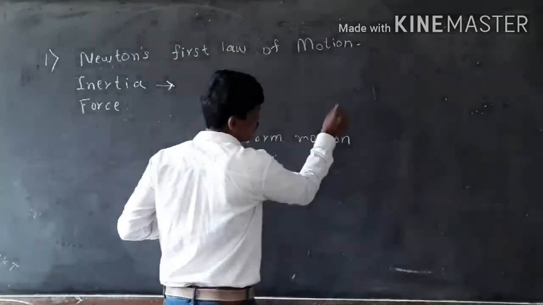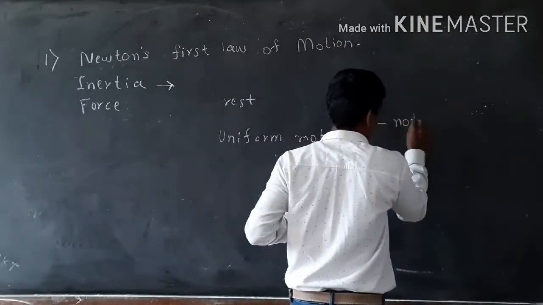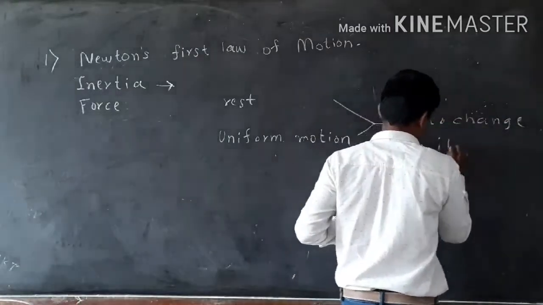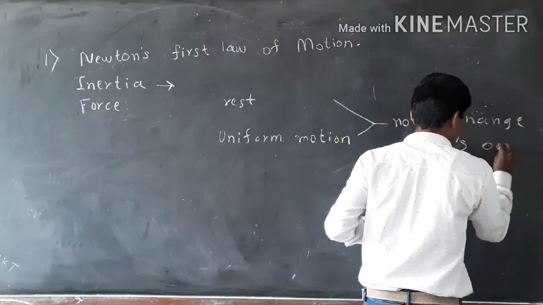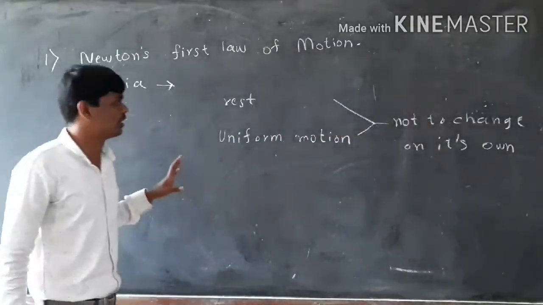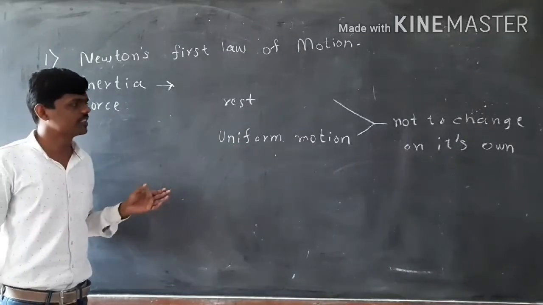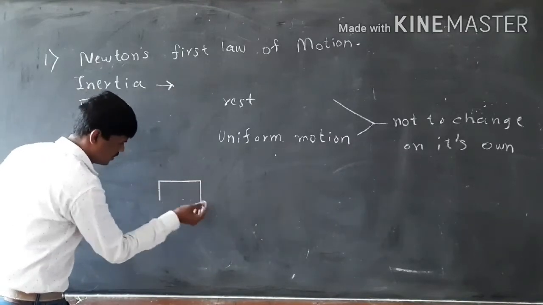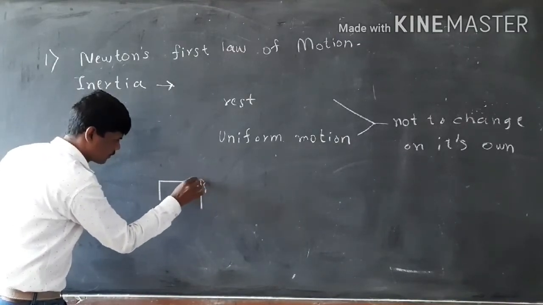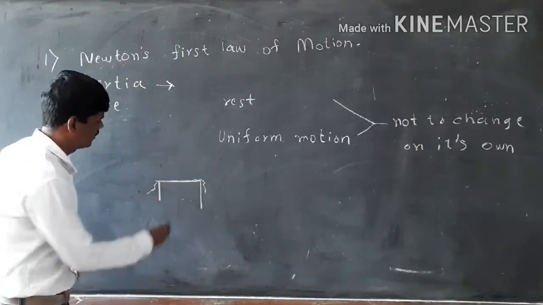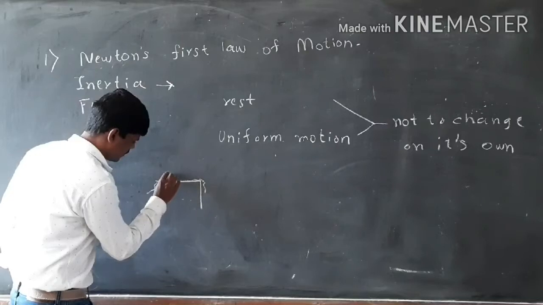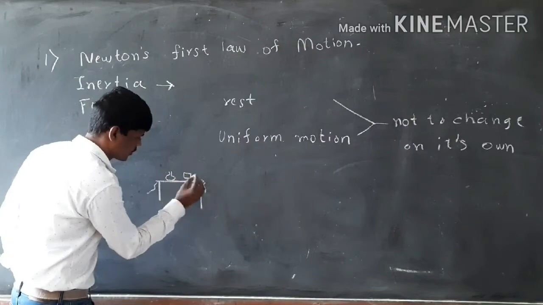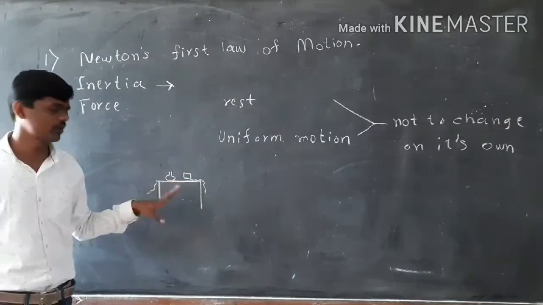So, not to change on its own, this property is inertia. So for example, consider a table, there is a cloth arranged here, and put some dishes on the table, some pots, some material bodies are there.